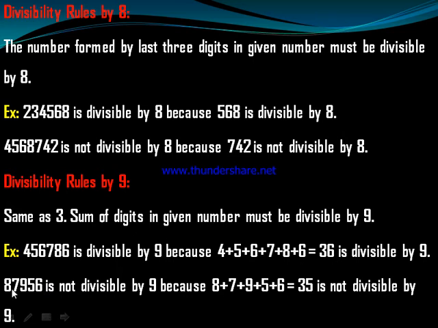Another example, 87,956 is not divisible by 9 because 8 plus 7 plus 9 plus 5 plus 6 equals 35, and 35 is not divisible by 9, so the whole number will not be divisible by 9.